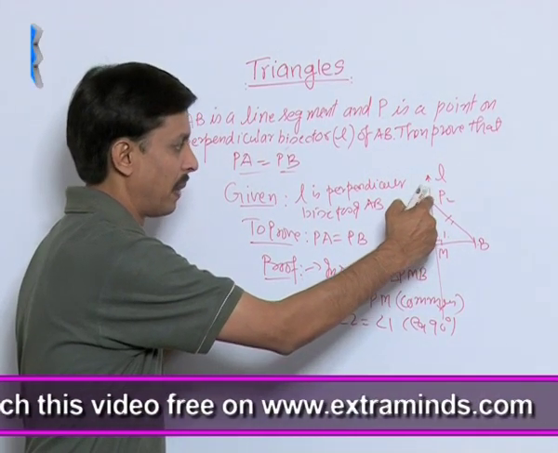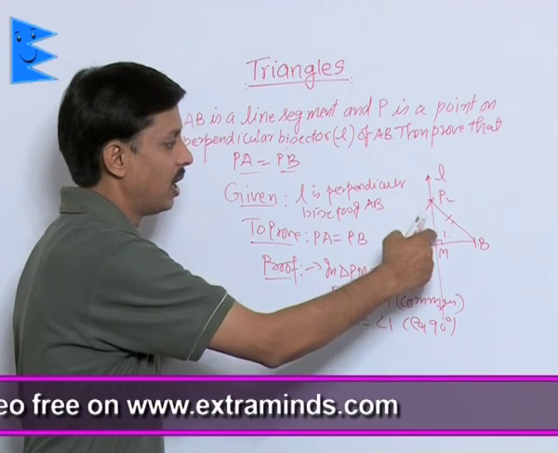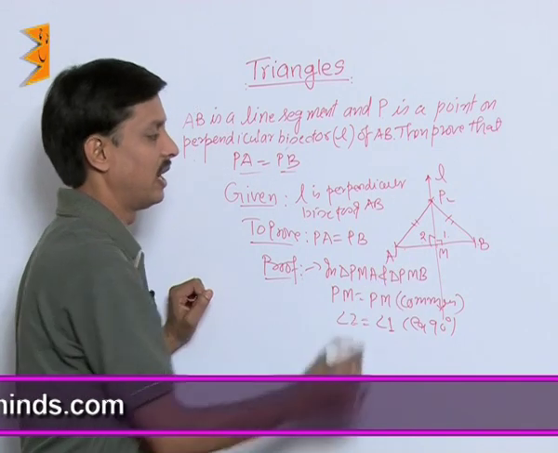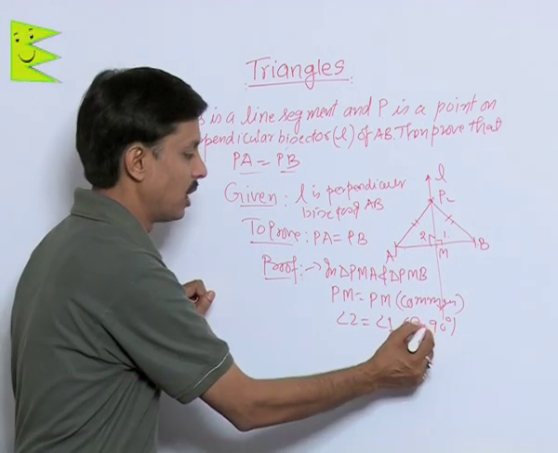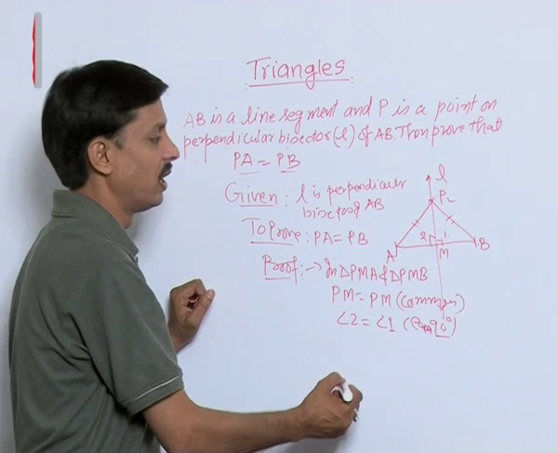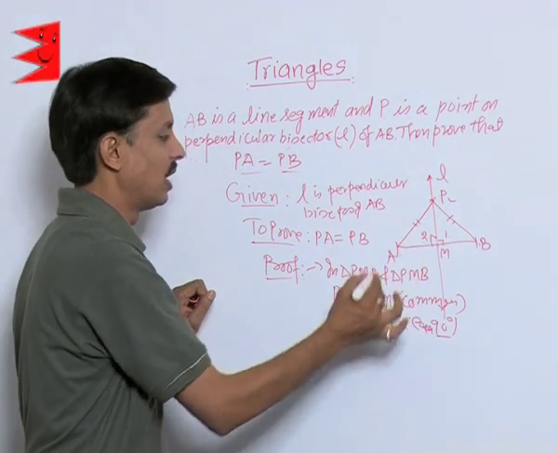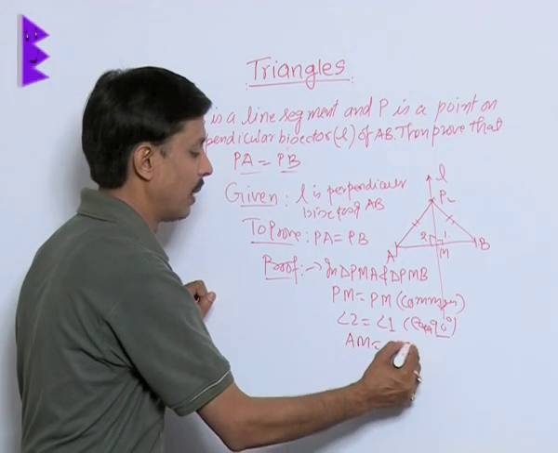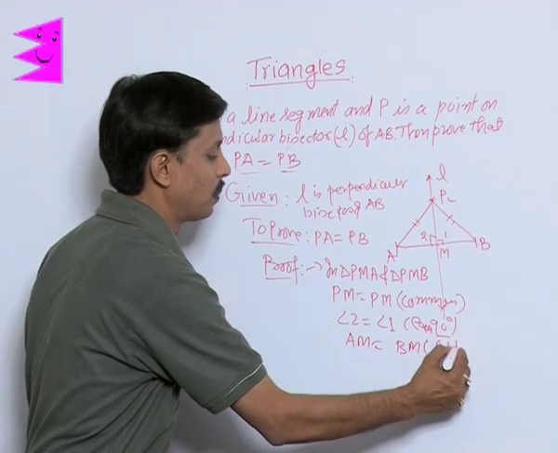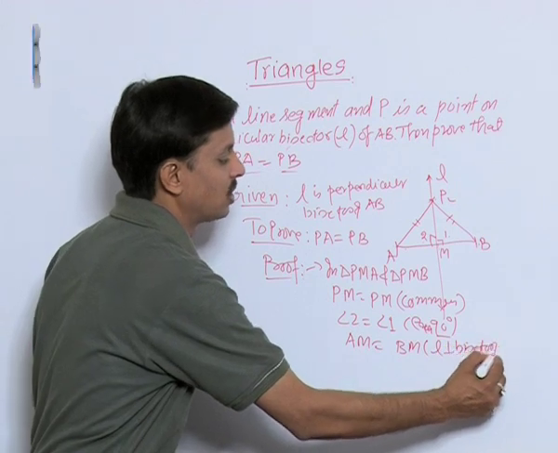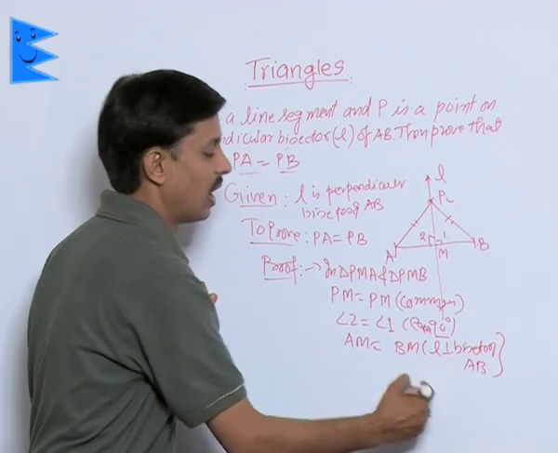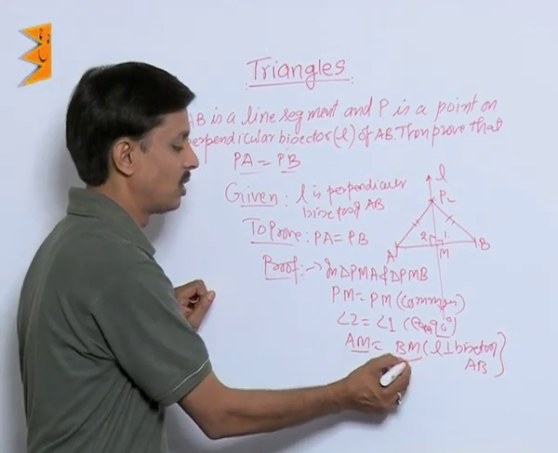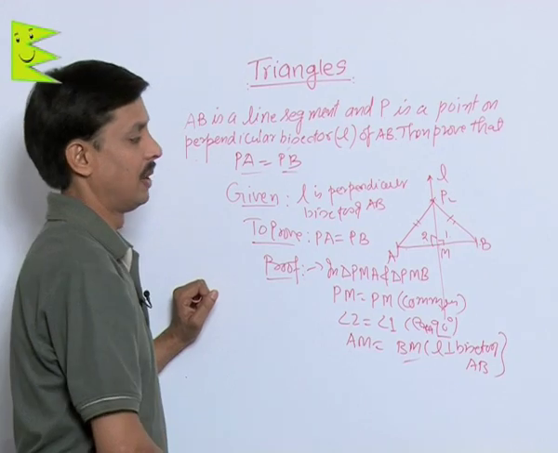Angle 2 is meant for angle PMB and angle 1 for PMA. Symbolically, I have mentioned angles 1 and 2. Each is how much? 90 degrees. Another thing is that length AM is equal to BM because L is the perpendicular bisector of AB, so length AM has to be equal to length BM.